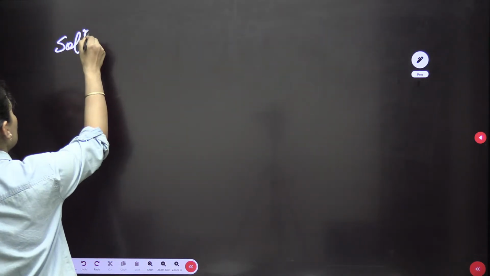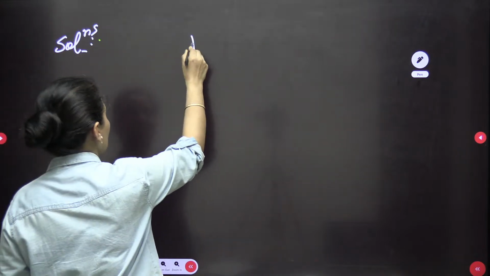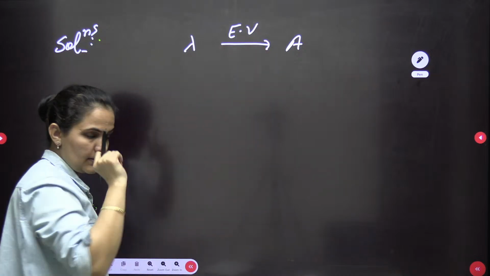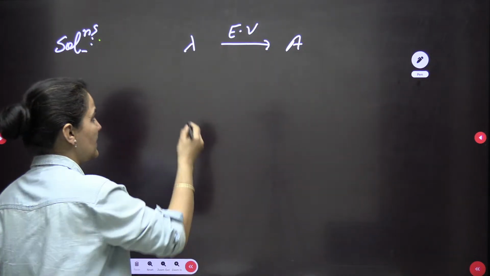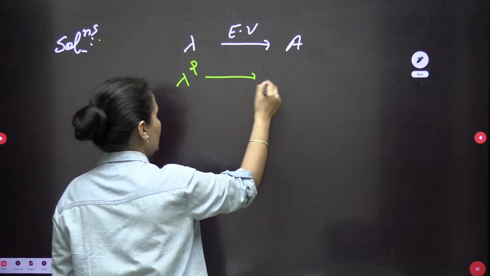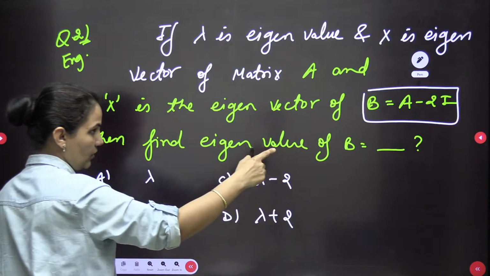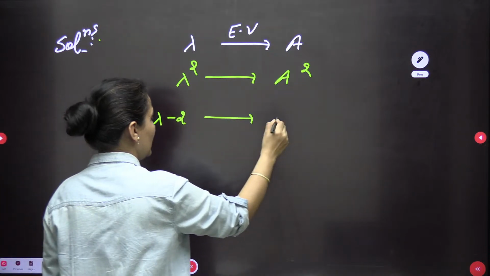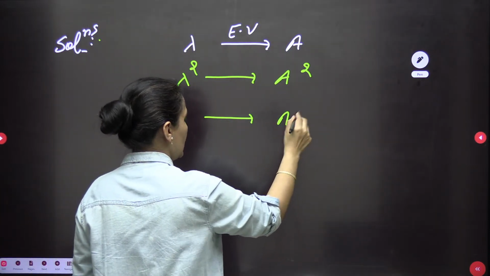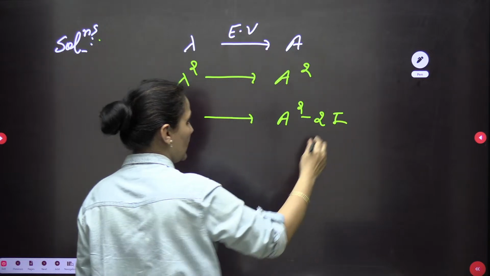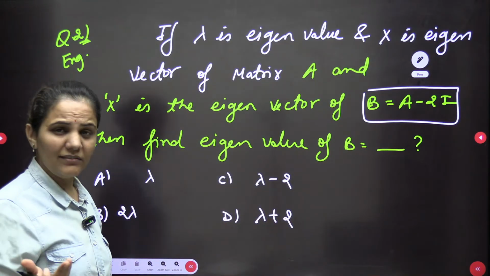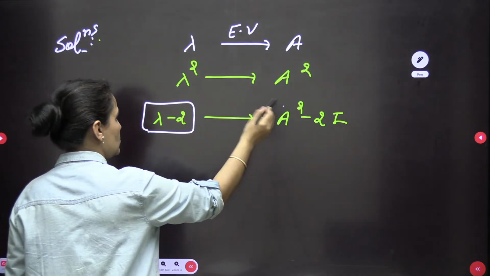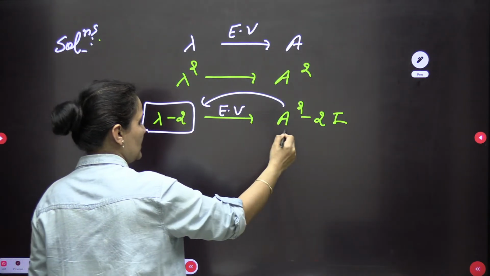We know very well, if lambda is an eigenvalue of matrix A, direct property based question, then lambda square will be the eigenvalue of A square. You are talking about A minus 2i, so lambda minus 2 will be the eigenvalue of A minus 2i, which you are writing as matrix B. So lambda minus 2 will be the eigenvalue of this matrix.